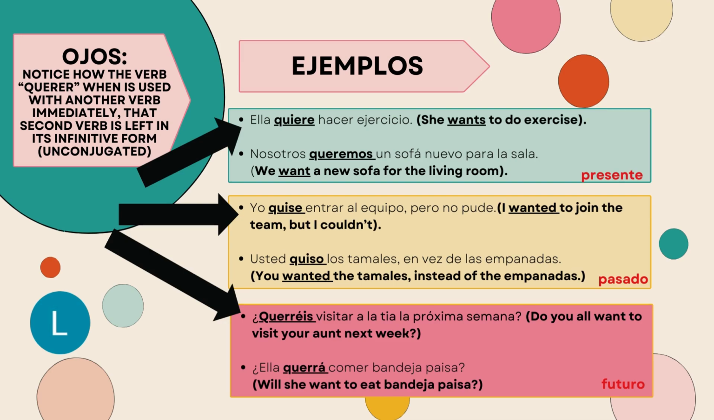Let's go to pasado, the past tense. Yo quise entrar al equipo, pero no pude. That means I wanted to join the team, but I couldn't. The next one. Usted quiso los tamales en vez de las empanadas. You wanted the tamales instead of the empanadas.